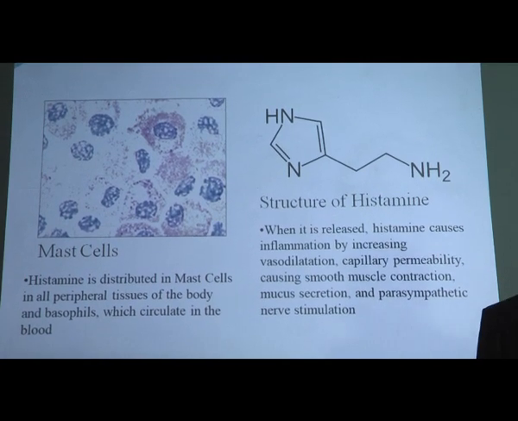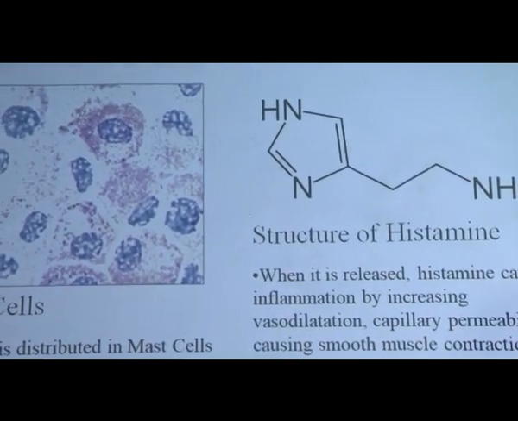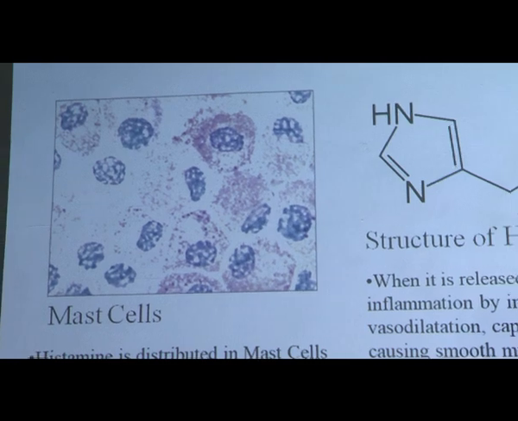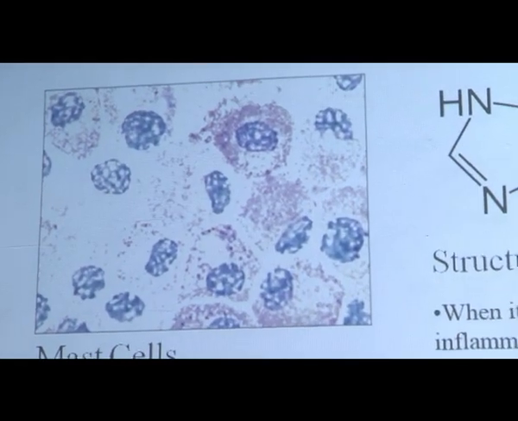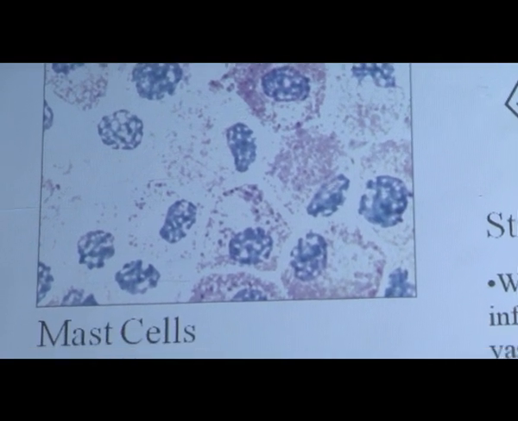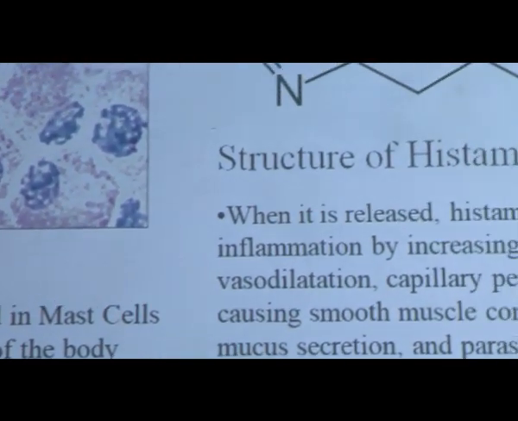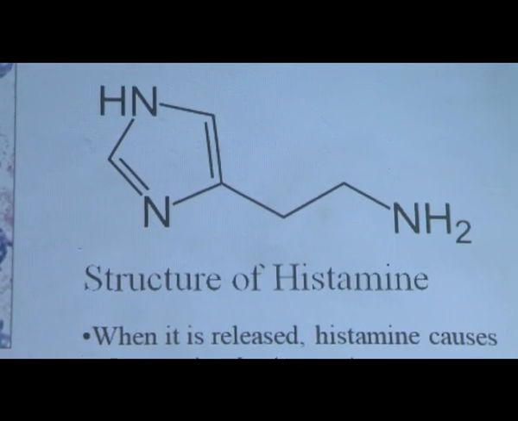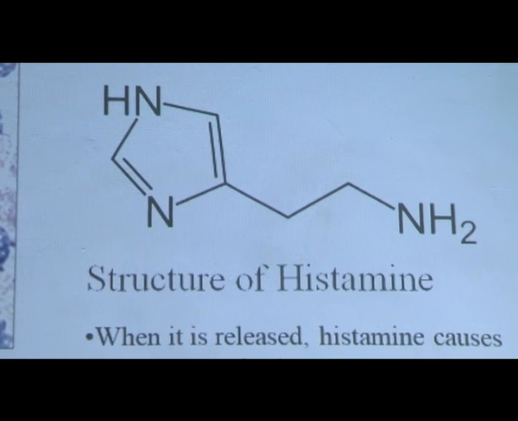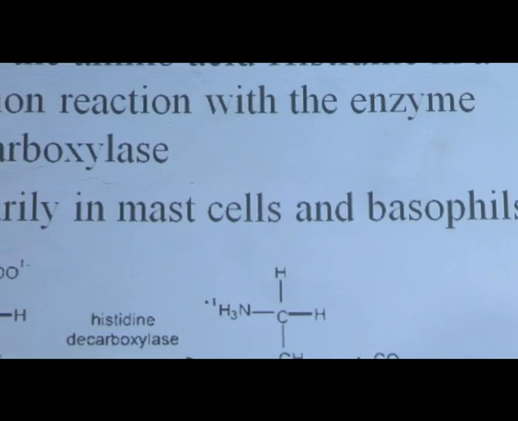So where does histamine get stored? Histamine is stored in the mast cells and in the WBCs, the basophils, which circulate in the body and transmit the disease or disorder from one place to another. So the mast cell is the basic storage of histamine. As for the structure of histamine displayed here, it is an imidazole nucleus with an ethylene bridge at the center and an NH2 group, which is basic in nature.